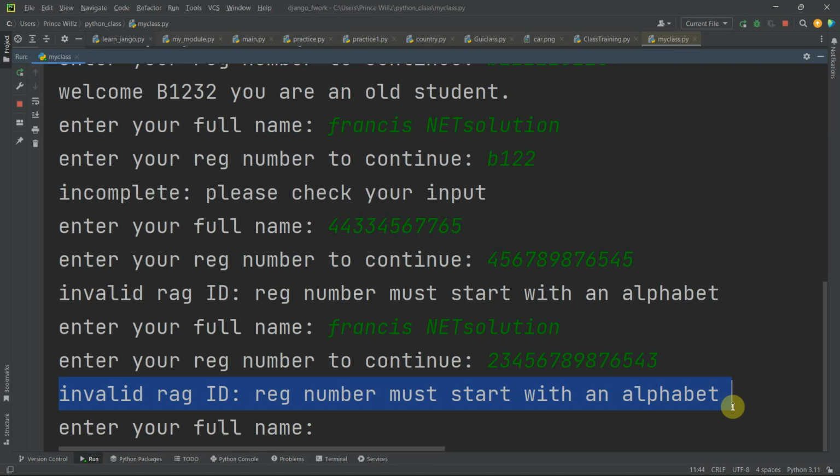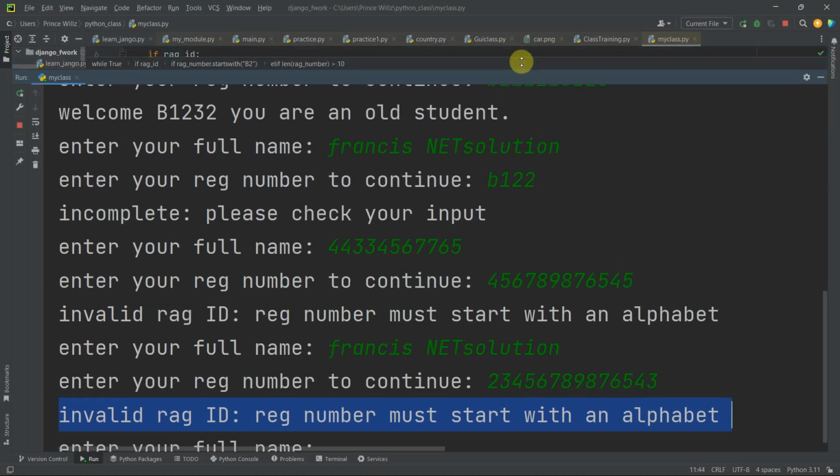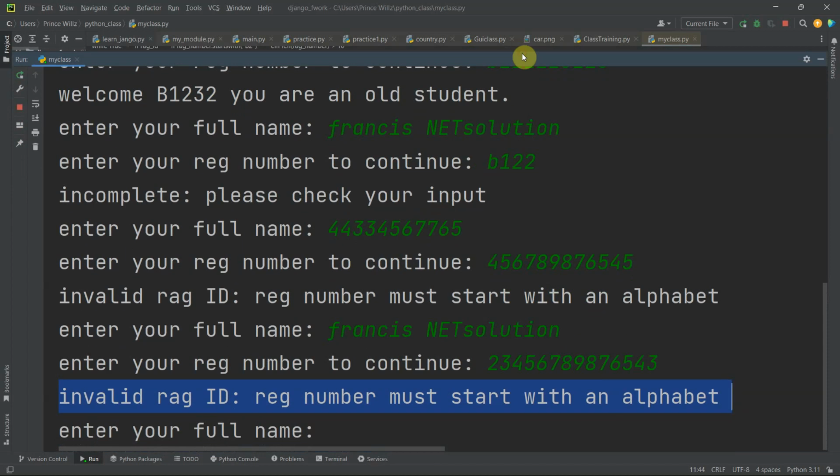For now I hid the code, as you can see here. So maybe by the time you're watching this, I might have dropped the solution. You can click on the description to check the solution, but try to do this before looking at the solution.